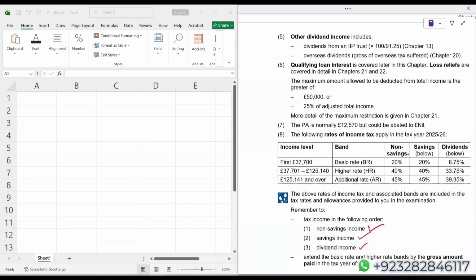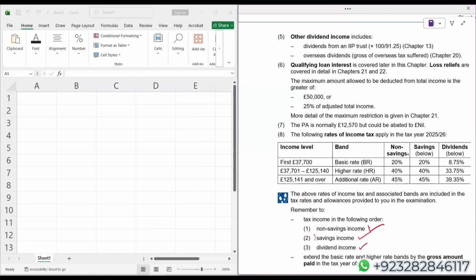Examples of non-saving income are employment income, property income, trading income if I am a self-employed person, and even pension income. Saving income is simply interest income. And dividend income, by the name, it is very clear.